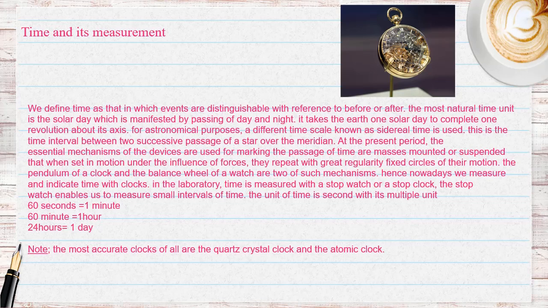60 seconds equals 1 minute. 60 minutes equals 1 hour. 24 hours equals 1 day. Note, the most accurate clocks of all are the quartz crystal clock and the atomic clock.